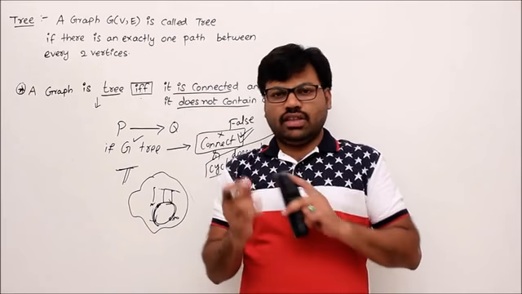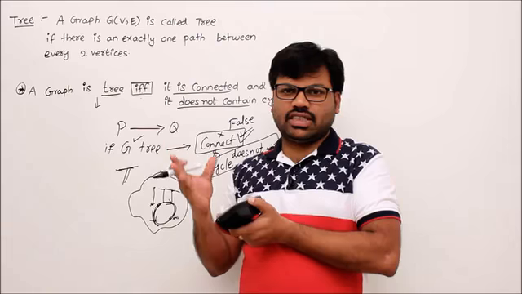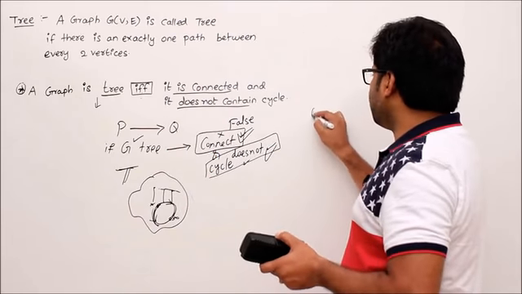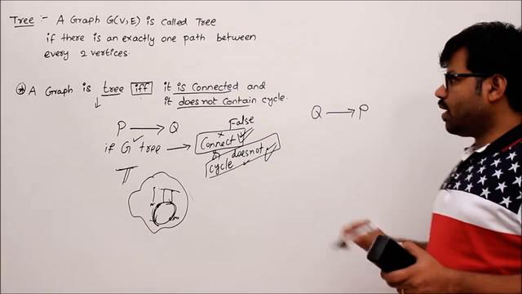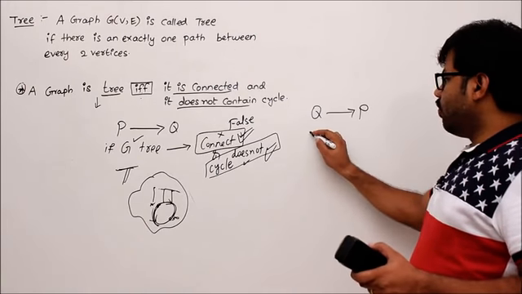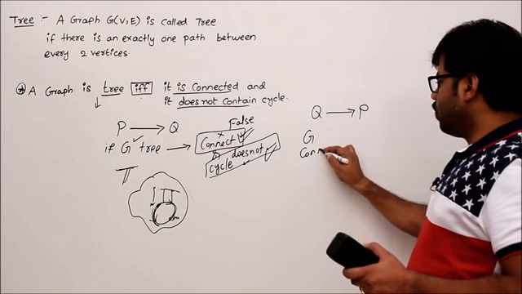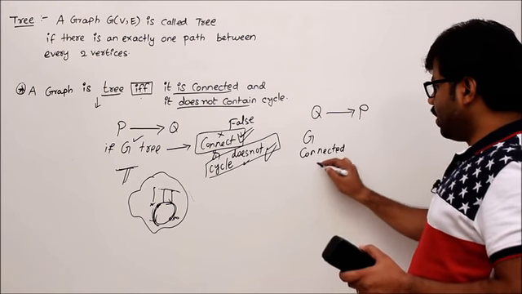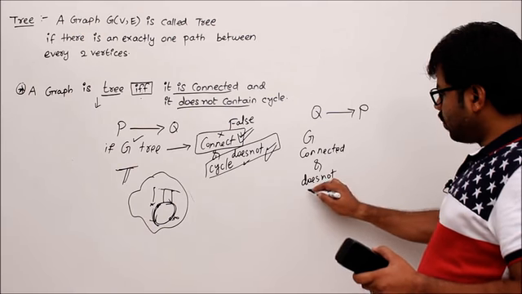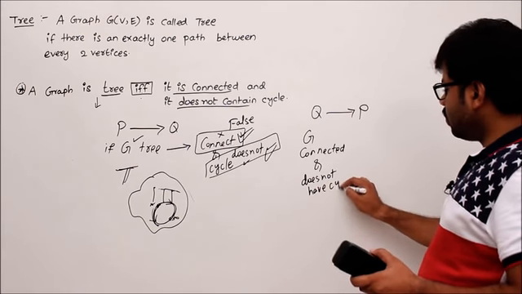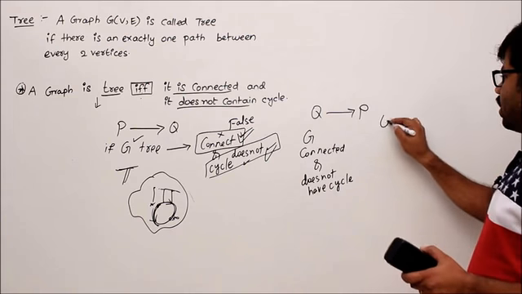But be careful. There is another direction. I did not prove the other direction. What is that? We'll see. Q implies P. So Q implies P is like this. If some graph is connected and does not have a cycle, reverse, right to left, then we have to prove P. What is P? The graph G is a tree.